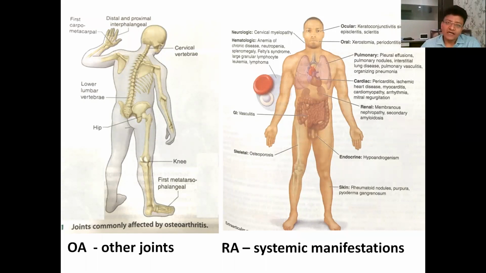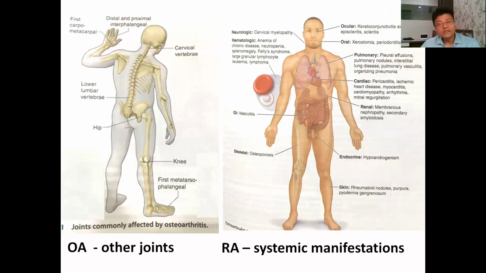It's mainly affecting all the joints, including the carpometacarpal joint, finger joints. It can involve the wrist joint. It can involve the hip joint, knee joint, spine. But the distribution differs from rheumatoid arthritis. In rheumatoid and osteoarthritis, the distribution is not necessarily bilateral symmetrical.